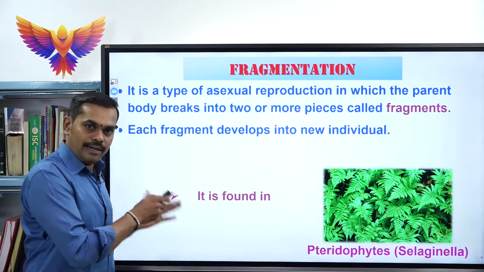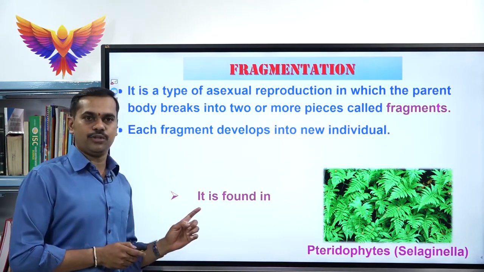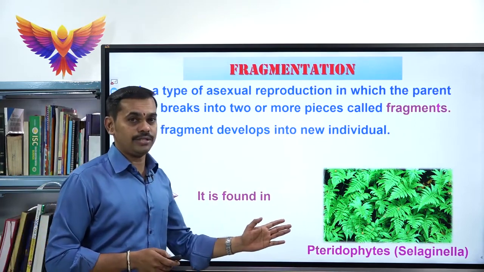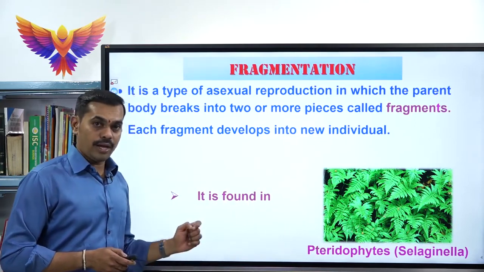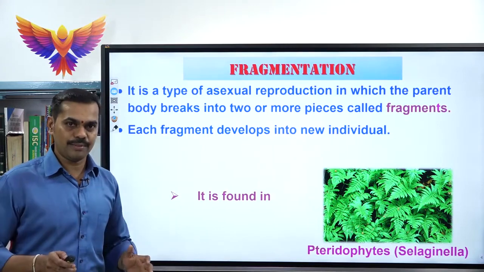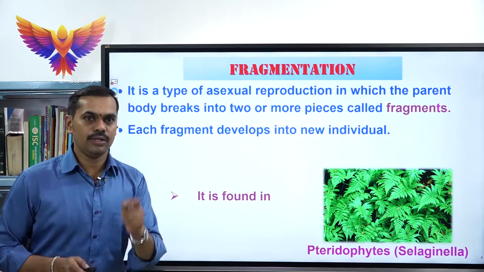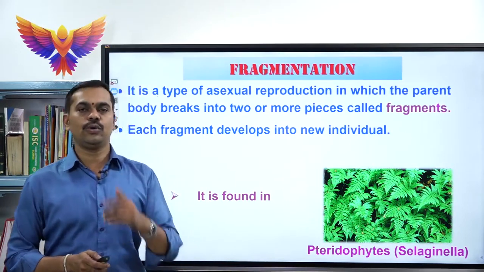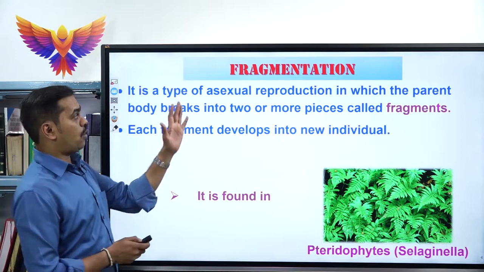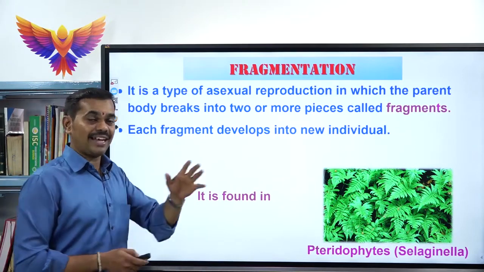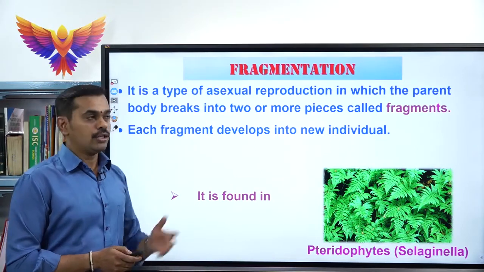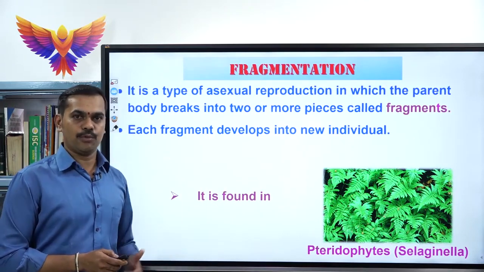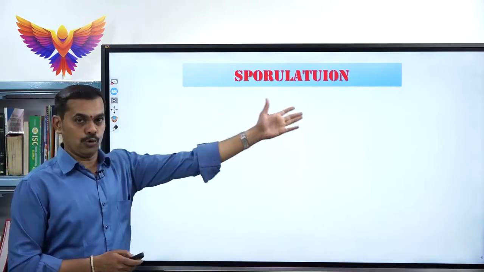Now children, under fragmentation we have studied the definition and also the different examples, where a parental body breaks up into a number of fragments. Each fragment can develop into a new individual or organism. That is called fragmentation. That is the exact definition of fragmentation. So let us move on to the fourth type of asexual reproduction, which is called sporulation.